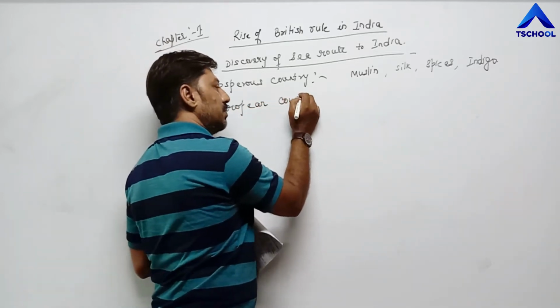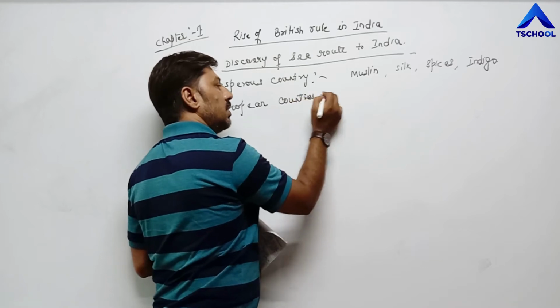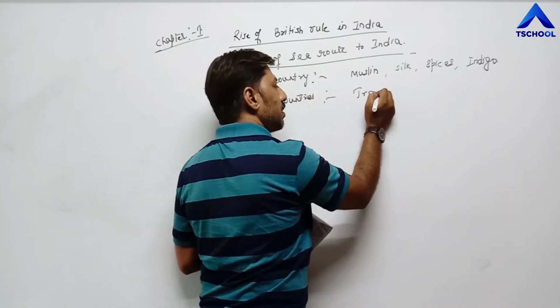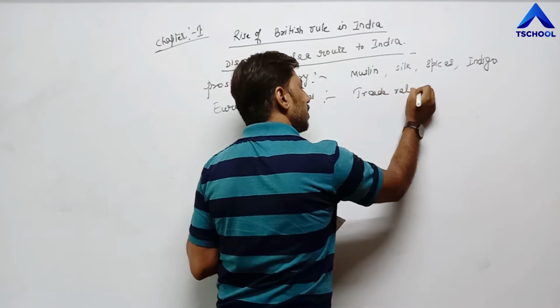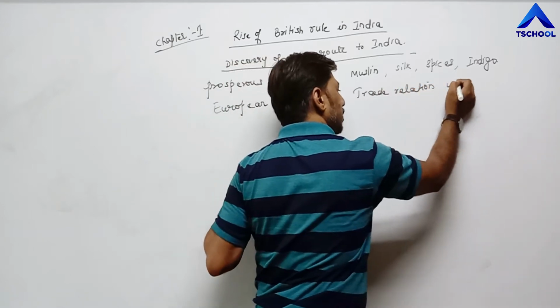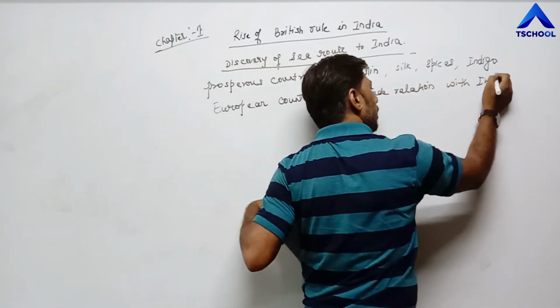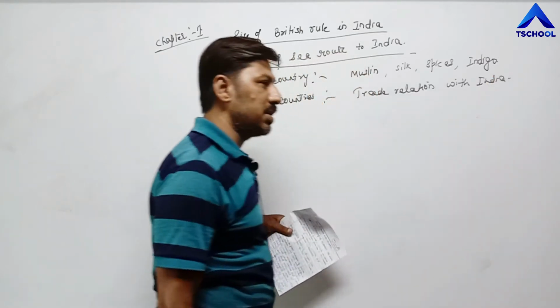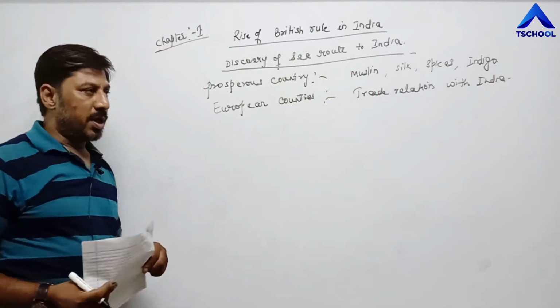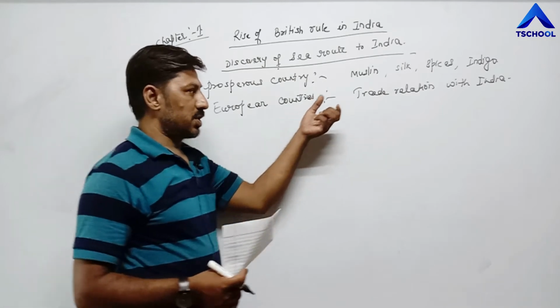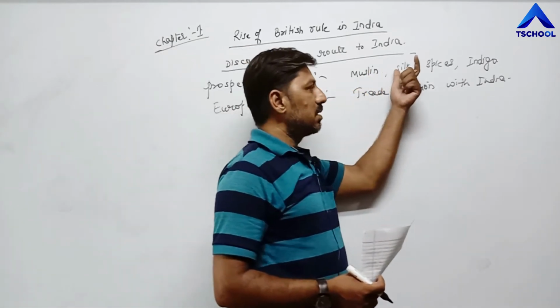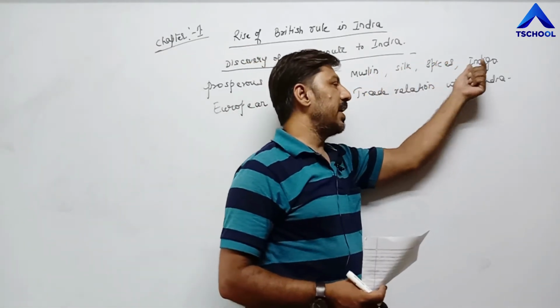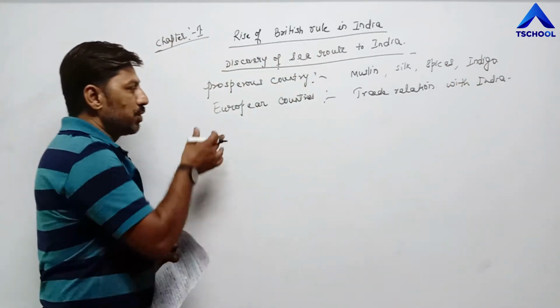That's why European countries have established trade relation with India. Trade relation means they are importing these goods, muslin, silk cloth, spices, indigo from India to their countries.